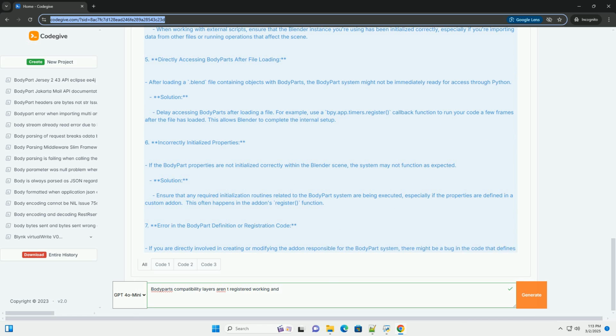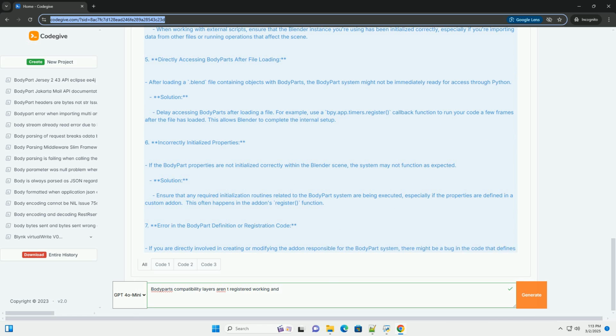5. Directly accessing body parts after file loading. After loading a .blend file containing objects with body parts, the body part system might not be immediately ready for access through Python. Solution: Delay accessing body parts after loading a file. For example, use a bpy.app.timers.register callback function to run your code a few frames after the file has loaded. This allows Blender to complete the internal setup.